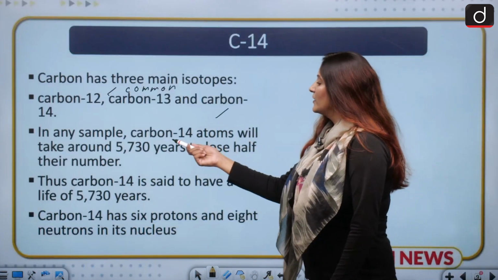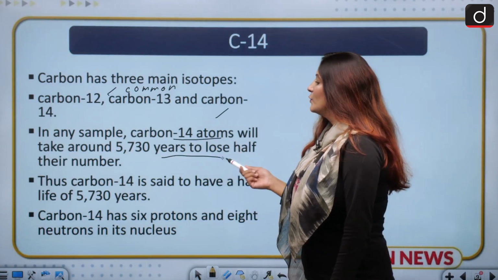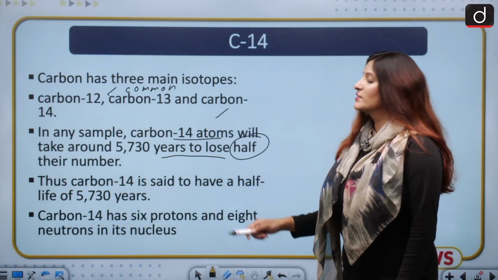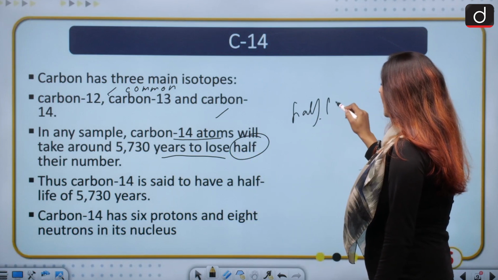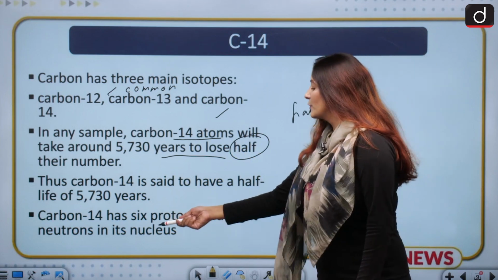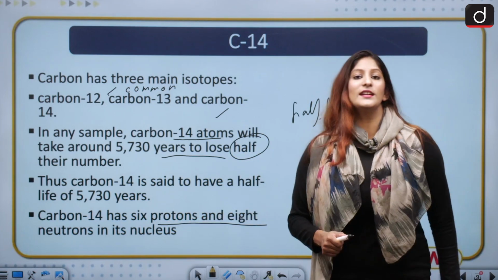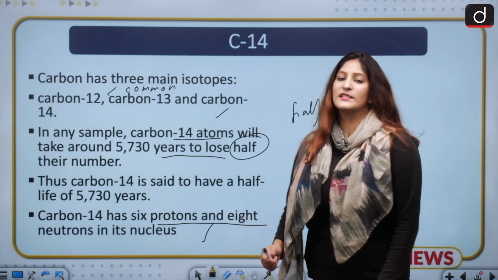Now, in any sample, carbon-14 atoms will take around 5,730 years to lose half their number. Okay, so this is also known as half-life. Remember that, half-life. And carbon-14 has 6 protons and 8 neutrons in its nucleus. So if it is asked in your examination, you will be able to cite this fact as well.